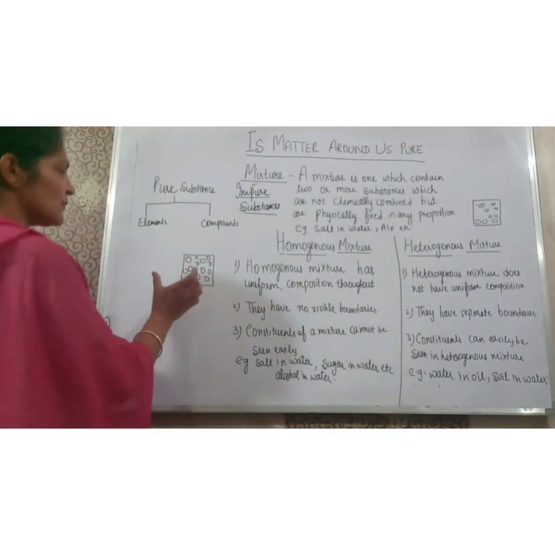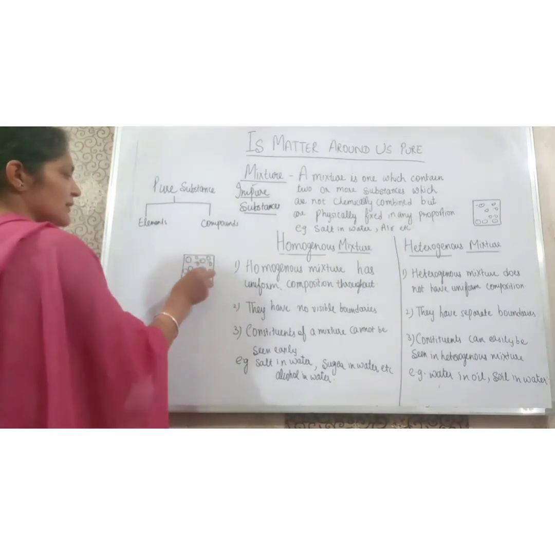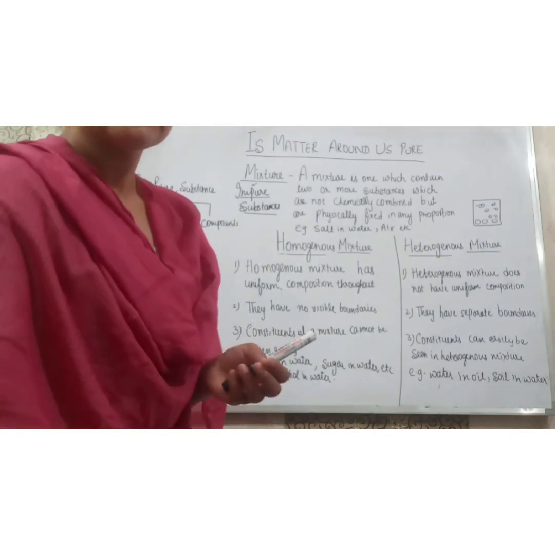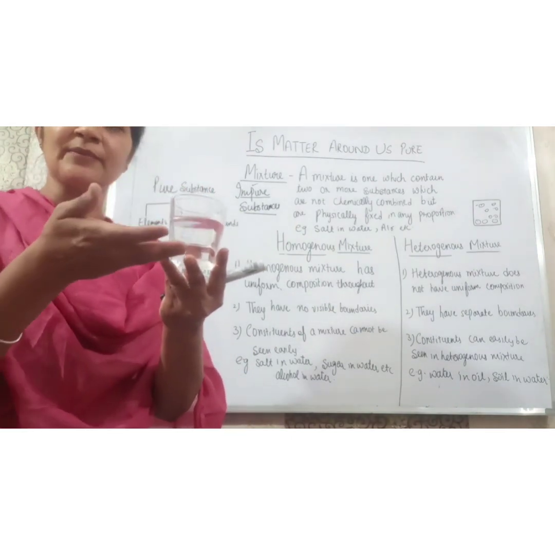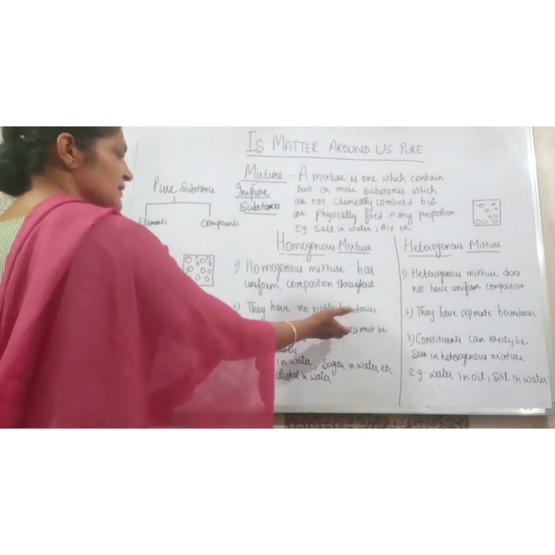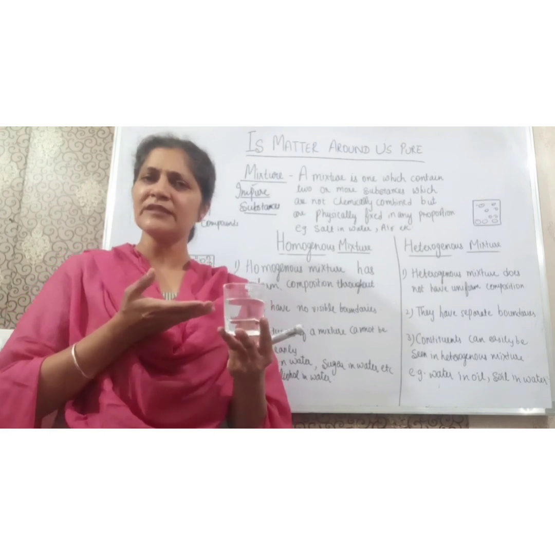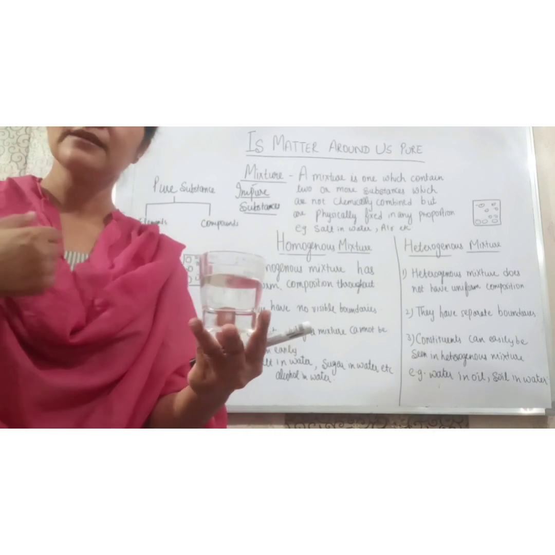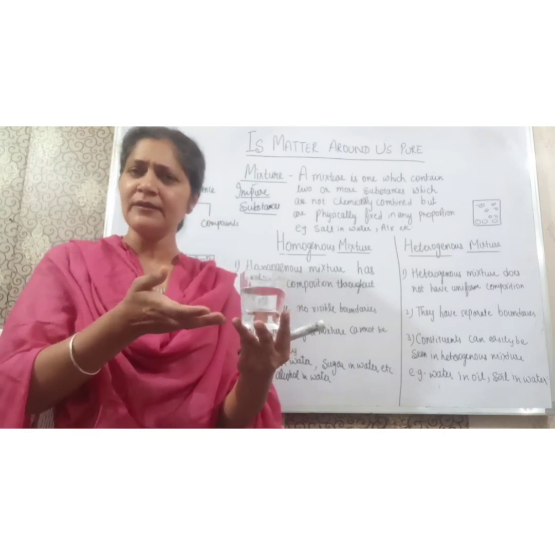What does it mean? Suppose this is a mixture of salt and water. The molecules of salt and water are uniformly distributed. They have no visible boundaries. It is completely dissolved. No boundaries to separate salt and water. Constituents of the mixture cannot be seen easily. What are the constituents in this mixture? Salt and water. We are not able to see them separately, right students? We can't separate salt and water by seeing.